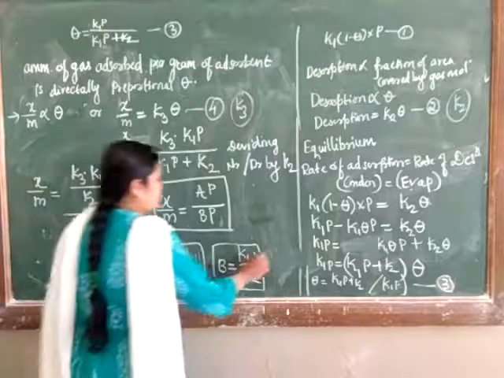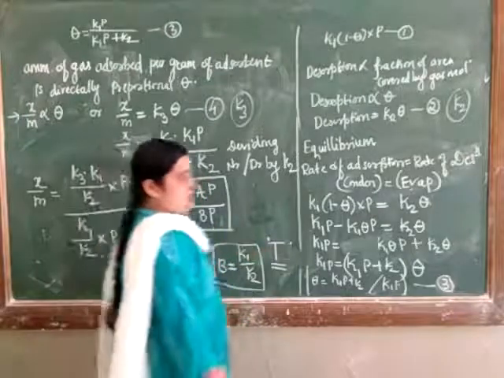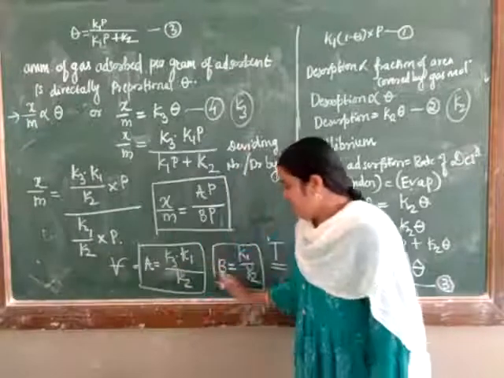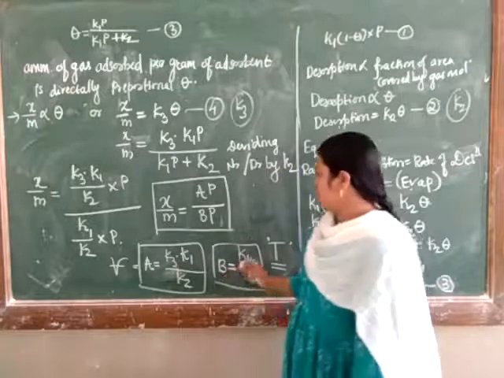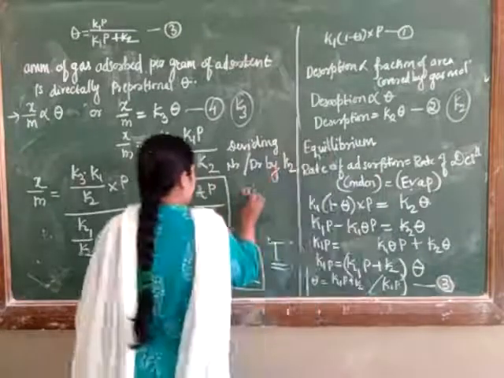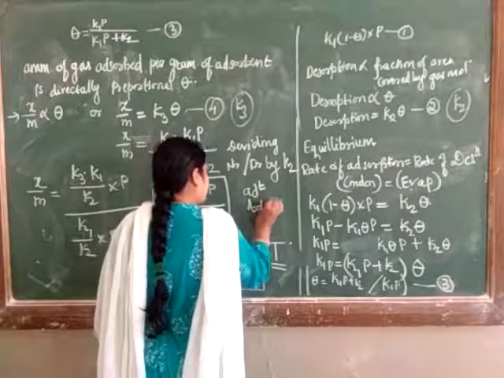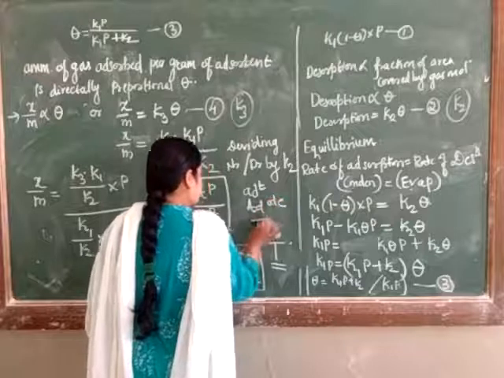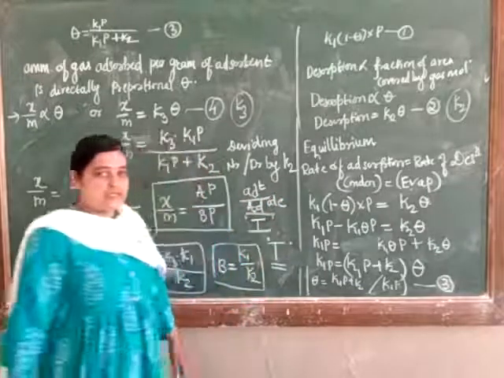A and B are the two constants which depend upon the nature of adsorbent, adsorbate and temperature.